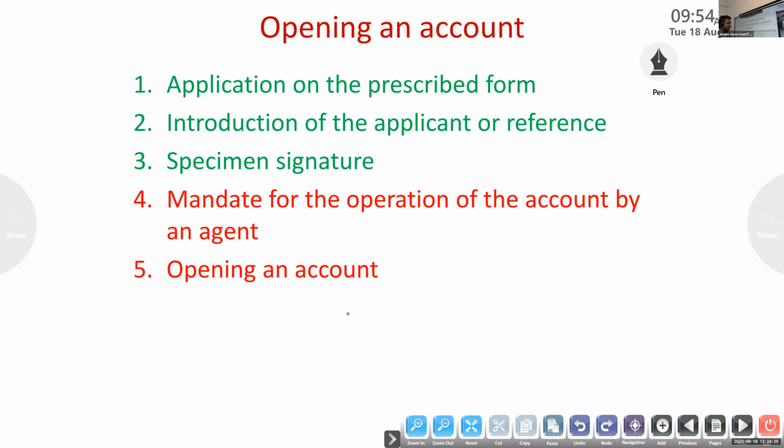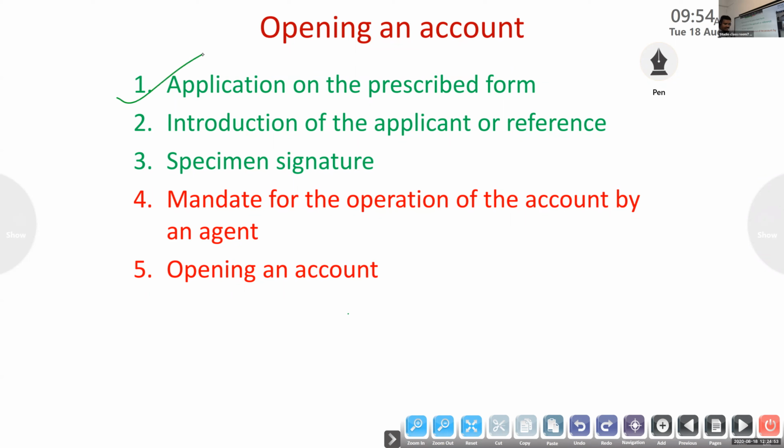A referee means the name of the person who can be contacted for information. Suppose any famous person nearby, any Panchayat president, that is the name of the referee. If they want any information about us, they can ask those people. That also we have to mention in the application form.